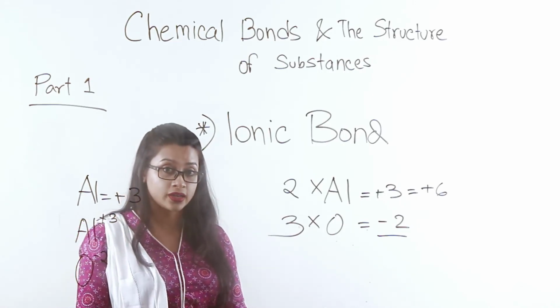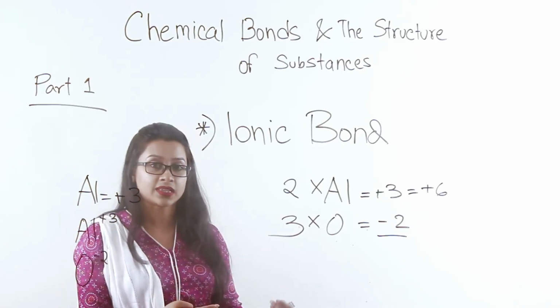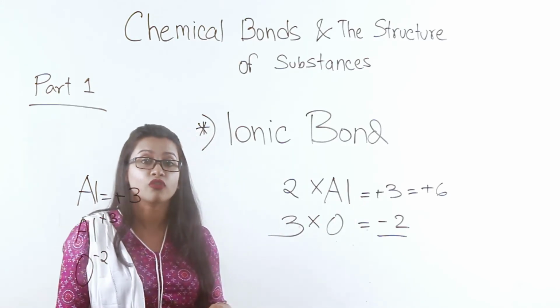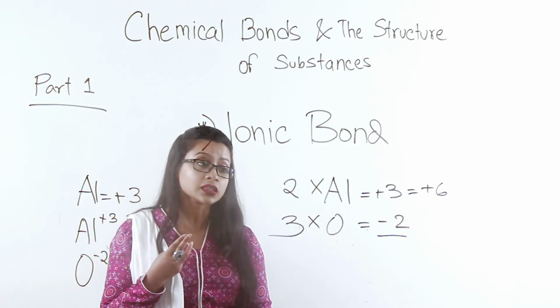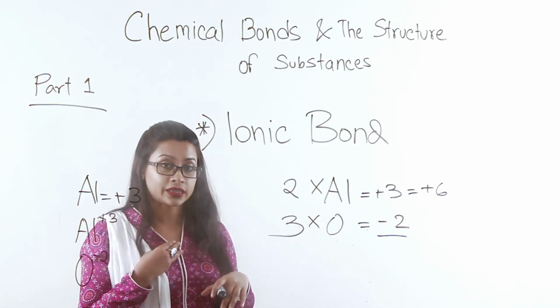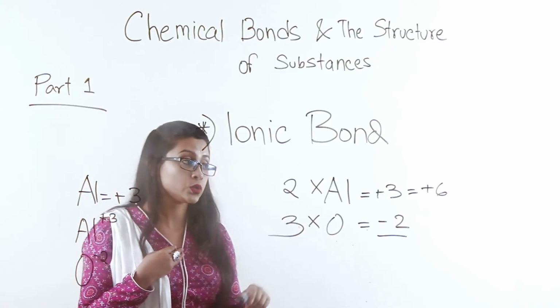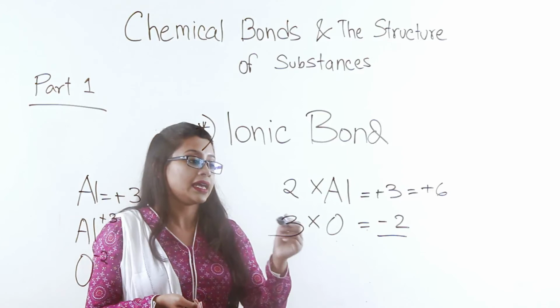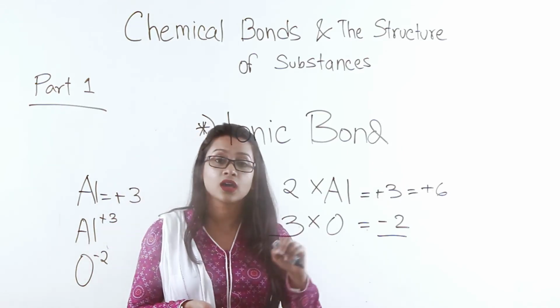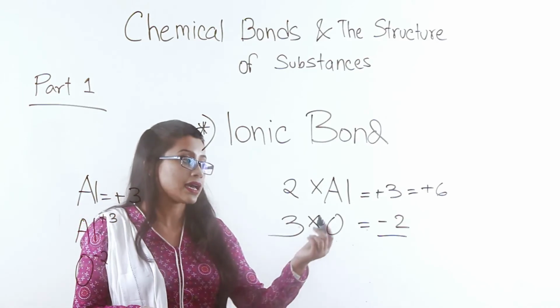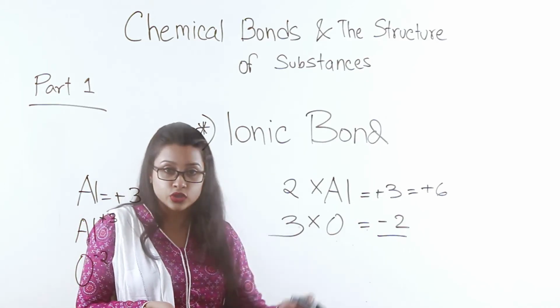So if you put in 3 oxide ions instead of 1. Let me repeat myself. One aluminium ion has a charge of +3. If you put 2 aluminium ions instead of 1, you will have an overall charge of +6. And one oxide ion, an ion of oxygen, has an overall charge of -2.